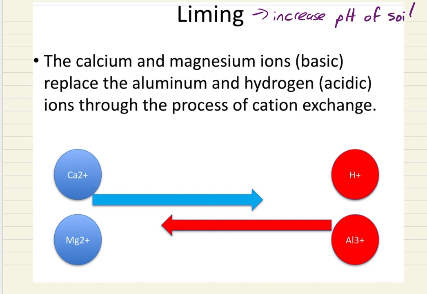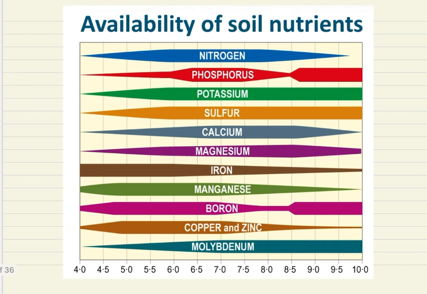Okay, so to bring our soil from maybe a 5.2 all the way up to a 6.3. Again, your pH is critical for the uptake of nutrients in your soil. Like this diagram here, if your soil pH is only 5.5, you're not going to be taking up much of the main nutrients such as your nitrogen, your phosphorus and your potassium. However, if you can increase your pH to 6.3, 6.4, 6.5, you are going to increase the availability of nutrients in your soil.